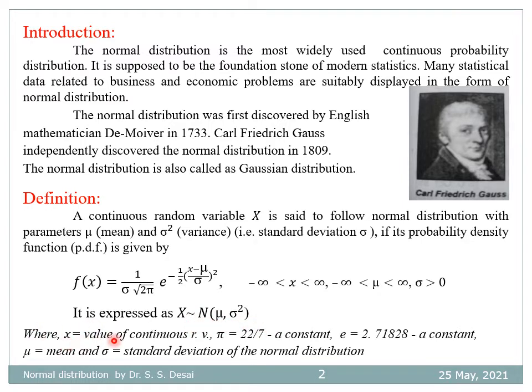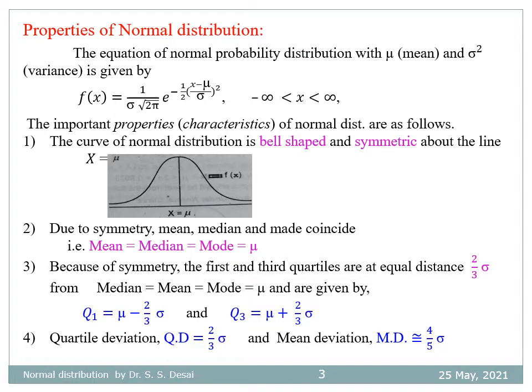So here x is the value of the continuous random variable, pi is the constant 22 divided by 7, e is also a constant 2.7182, mu is the mean, and sigma is the standard deviation of the normal distribution. Let us see the properties of normal distribution. The important properties, that is characteristics, of a normal distribution are as follows.